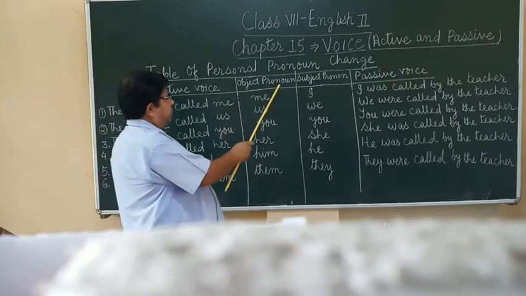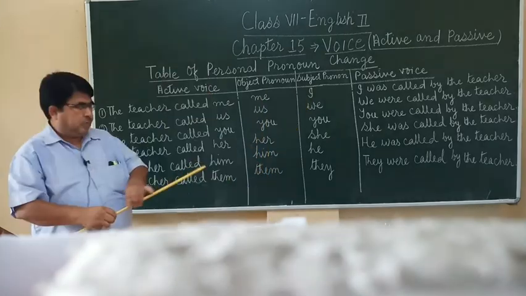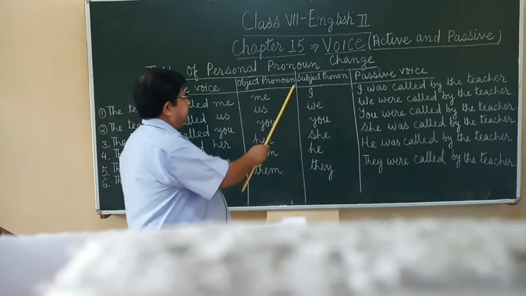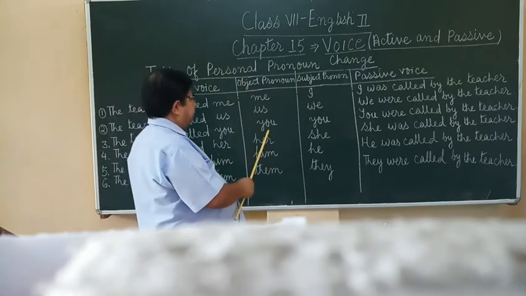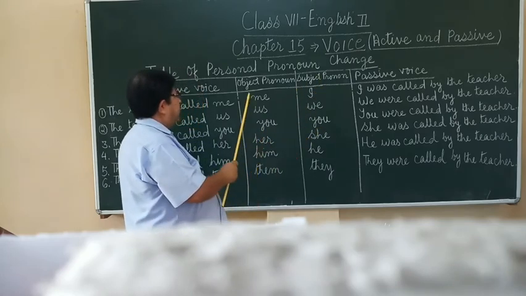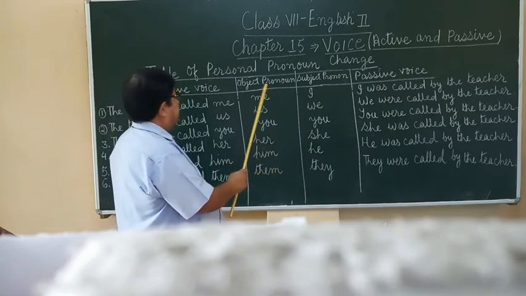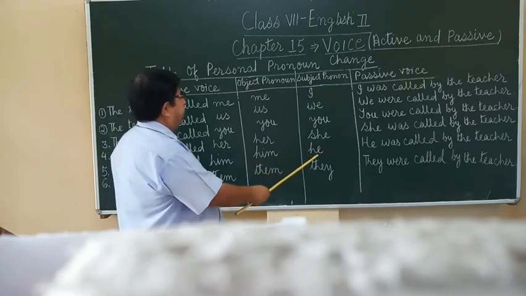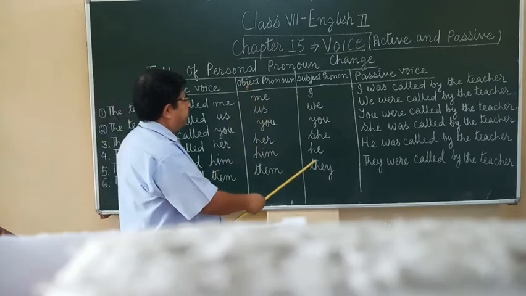The object pronoun me is changed into subject pronoun I. The object pronoun us is changed into subject pronoun we. The object pronoun you is changed into the subject pronoun you. The object pronoun her is changed into the subject pronoun she. The object pronoun him is changed into the subject pronoun he. The object pronoun them is changed into the subject pronoun they.